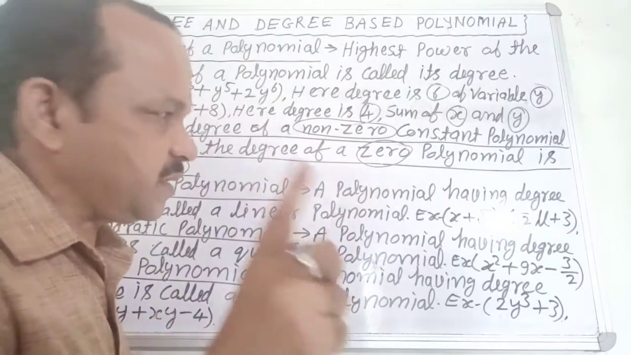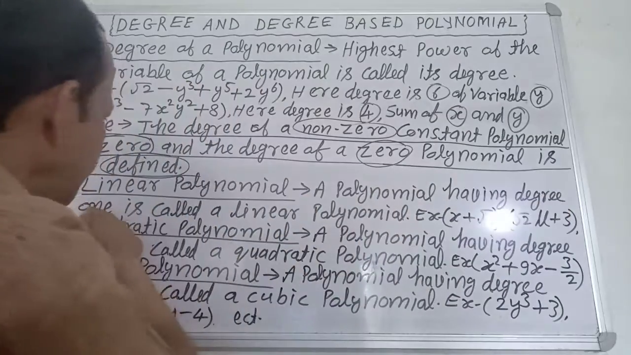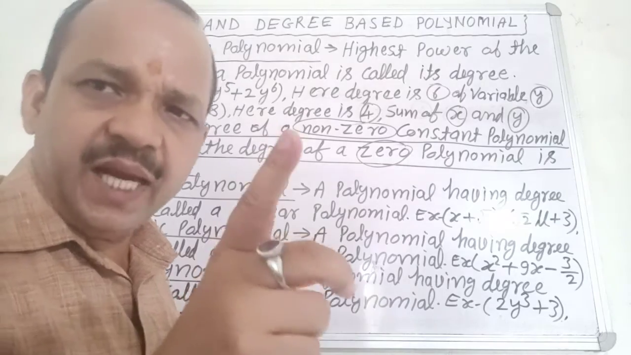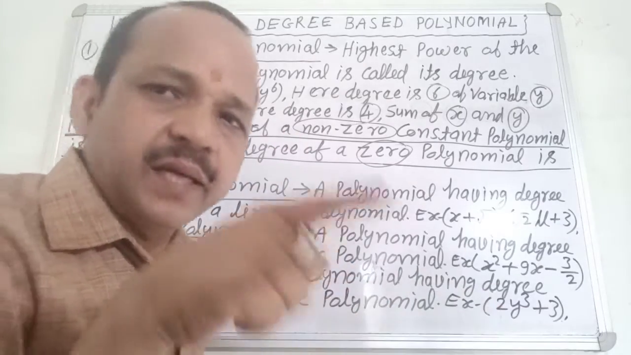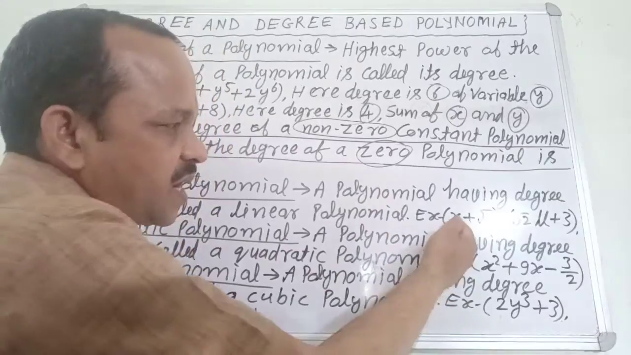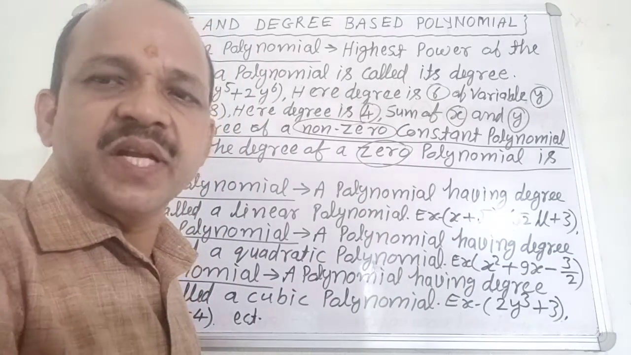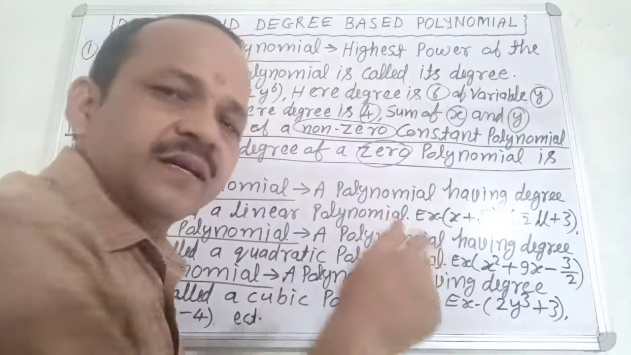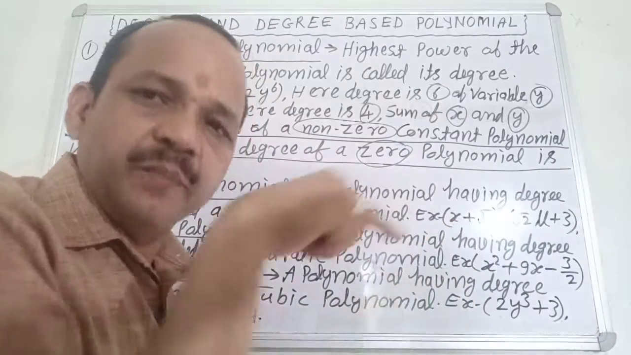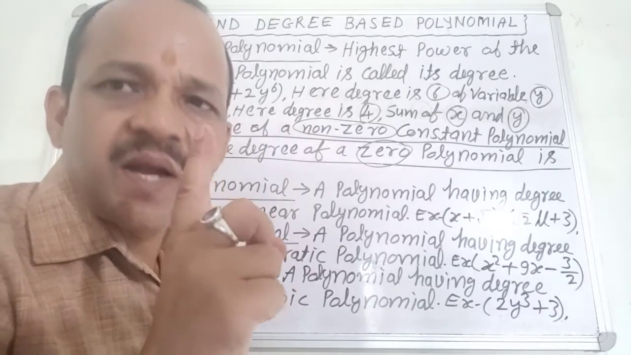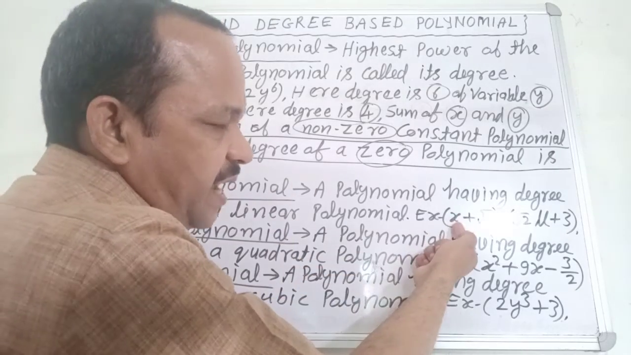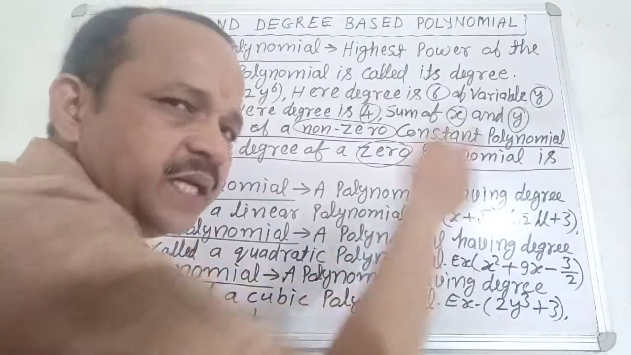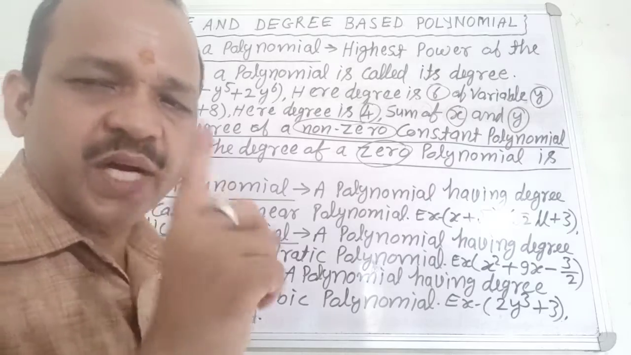First, linear polynomial. A polynomial having degree 1 is called a linear polynomial. For example, x plus root 7. Here root 7 is a constant, plus is the operation, and x is the variable. Is it clear? The highest power of variable x is 1. Hence, it is a linear polynomial. Clear? No confusion about it?